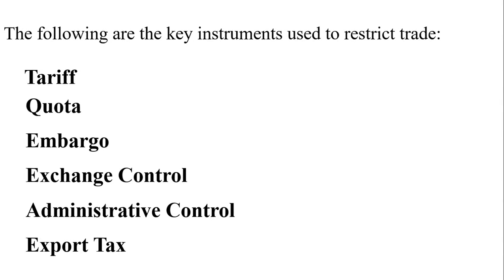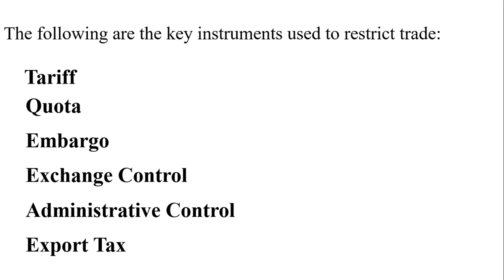The instrument used to restrict, or which is imposed on import. And quota is also a trade restriction that can be imposed on imports. But tariff is an amount you need to pay. Quota is the quantity, a limit on the quantity you can bring in. Embargo is a total ban of a commodity being imported into a country.